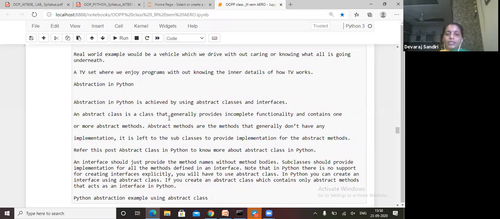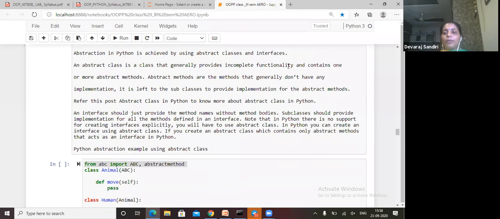Okay, abstraction in Python is achieved by using abstract classes and interfaces. An abstract class is a class that provides incomplete functionality and contains one or more abstract methods. It generally doesn't have any implementation. You need not know the implementation, only the outer look and how it works, that is all you need to know.